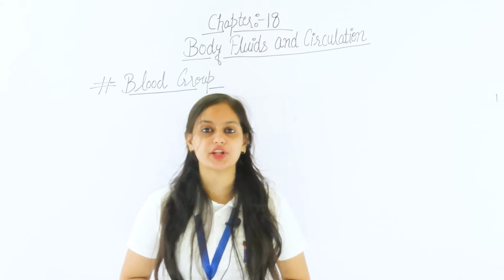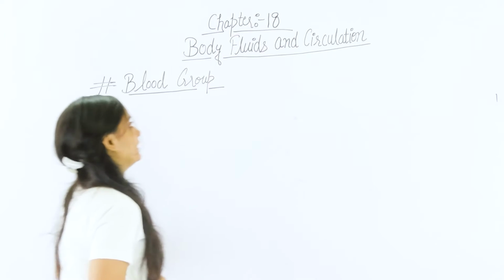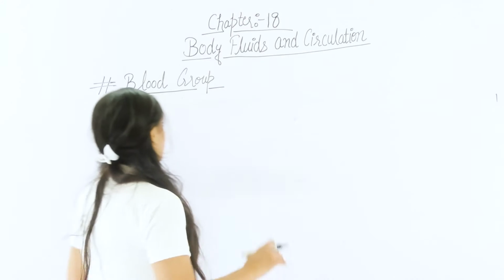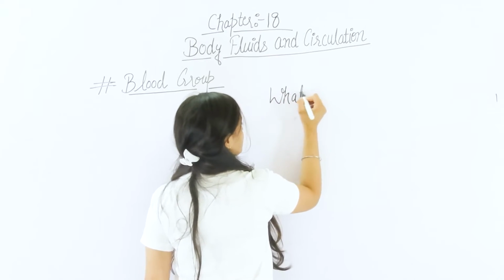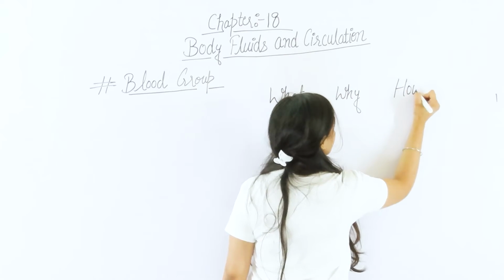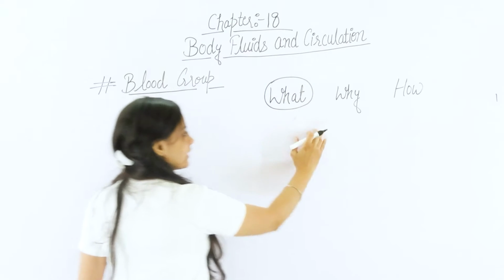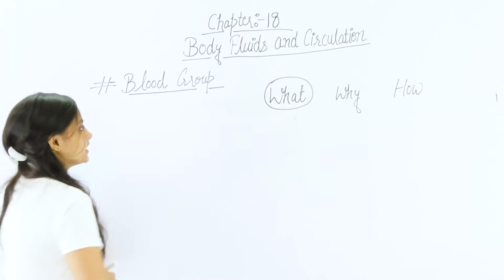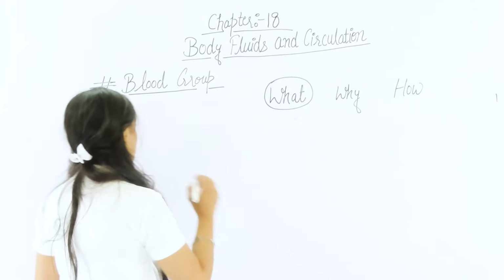In this session, we will start a new topic, that is blood grouping, the blood group of Chapter 18, Body Fluids and Circulation of Class 11 Biology. According to the theme of My Dream, what, why and how, we will see here what is the blood group, why we will be discussing this topic and how it will help to connect in the real life scenario. The first thing is what is blood group. According to the NCERT, here we will discuss about the ABO grouping.